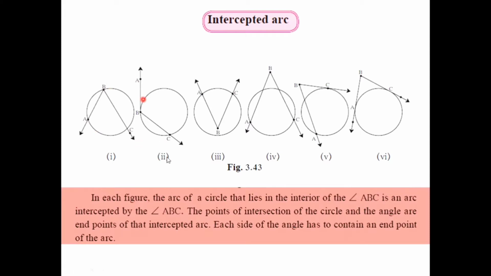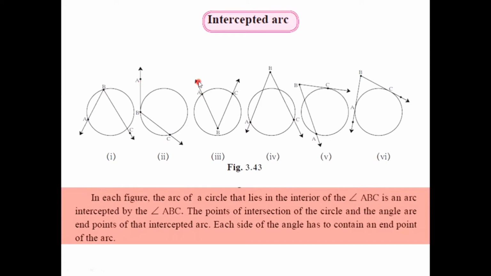Similarly, in the second diagram, we have angle ABC whose one side touches the circle, and here also in the interior of angle ABC, we have a part of a circle, that is arc BC. So in this case also, arc BC is said to be the intercepted arc in angle ABC.